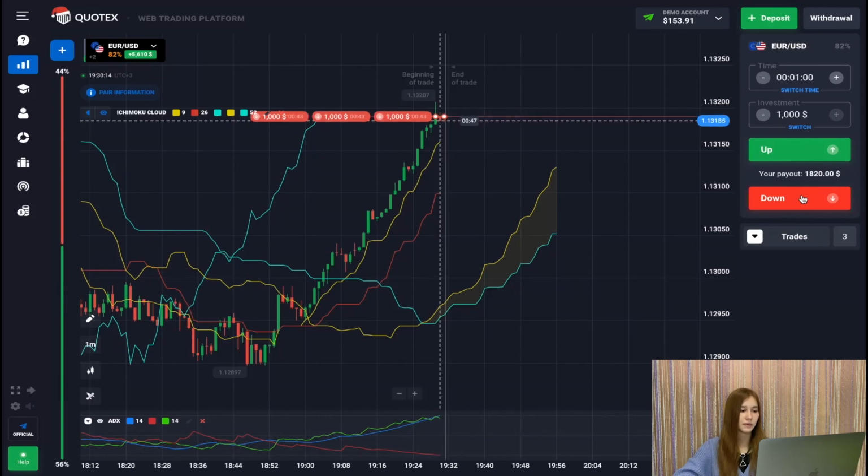And so now we will wait for the impulse of the red candle. As we see, it's already forming, and we expect a downward movement. So let's wait for our trade to close.